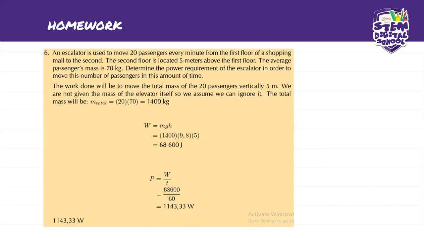So basically here, we worked to the requirement because we were not given how much the escalator is, but it's not what was important in this case. What was important was for us to know the power requirement of this escalator. So I hope that you guys got this right according to the homework that you were supposed to do. Then now we move on.